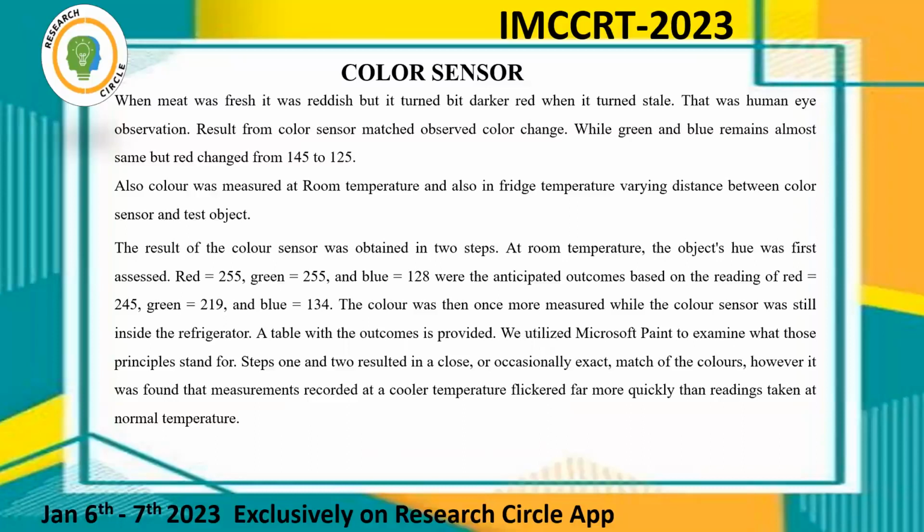The result of the color sensor was obtained in 2 steps. At room temperature, the object was first assessed: red 250, green 255, and blue 128, where the anticipated outcomes based on the readings were red 245, green 219, and blue 134. The color was then measured once more while the color sensor was still inside the refrigerator. A table with the outcome is provided.